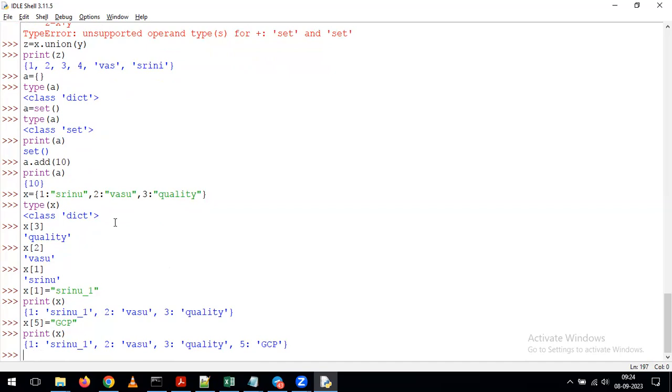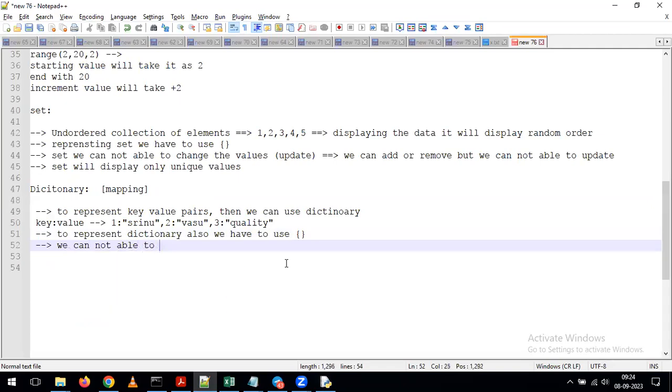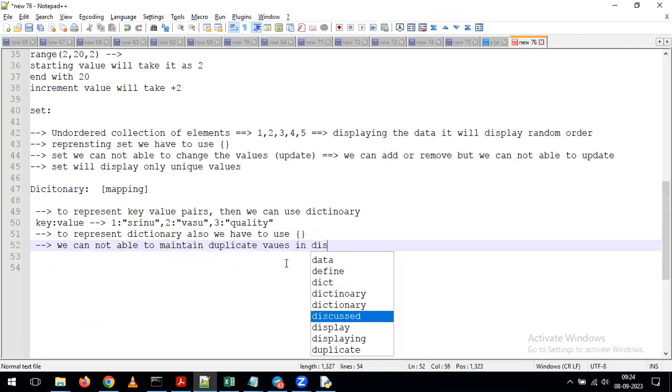Now tell me, can we maintain duplicate key values in the dictionary? Can we maintain duplicate key values? We cannot maintain duplicate key values in a dictionary.